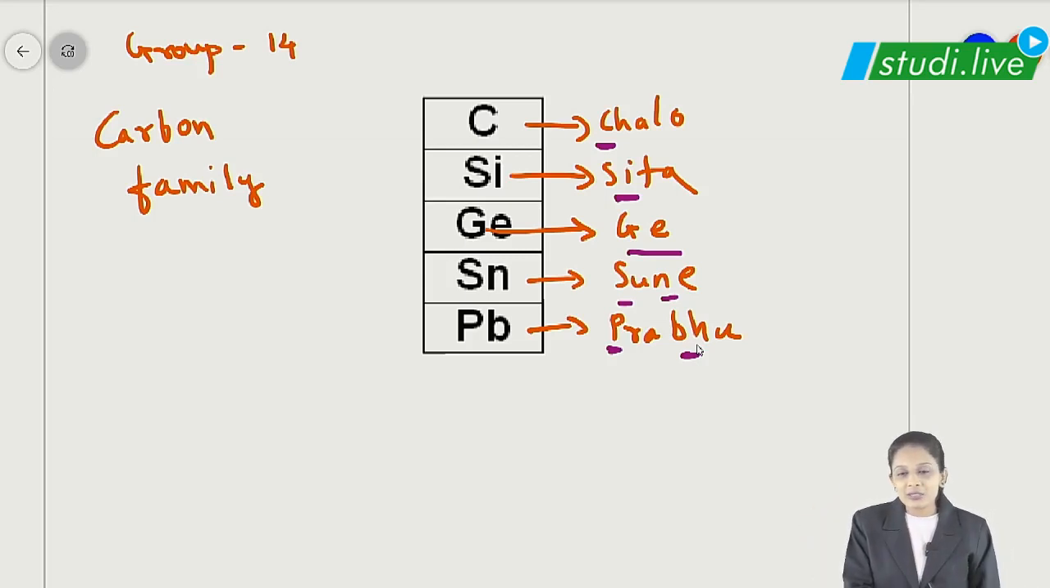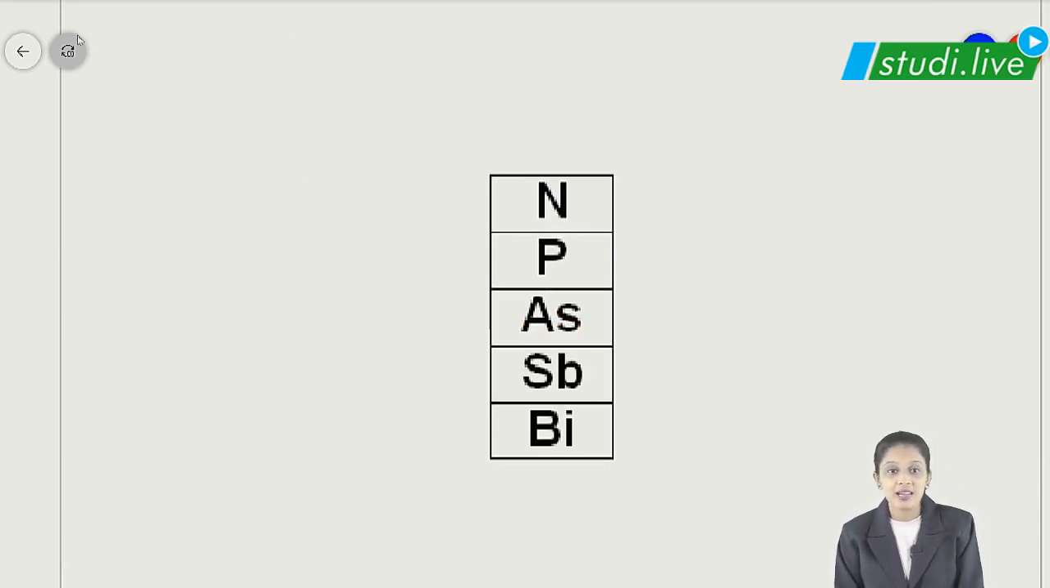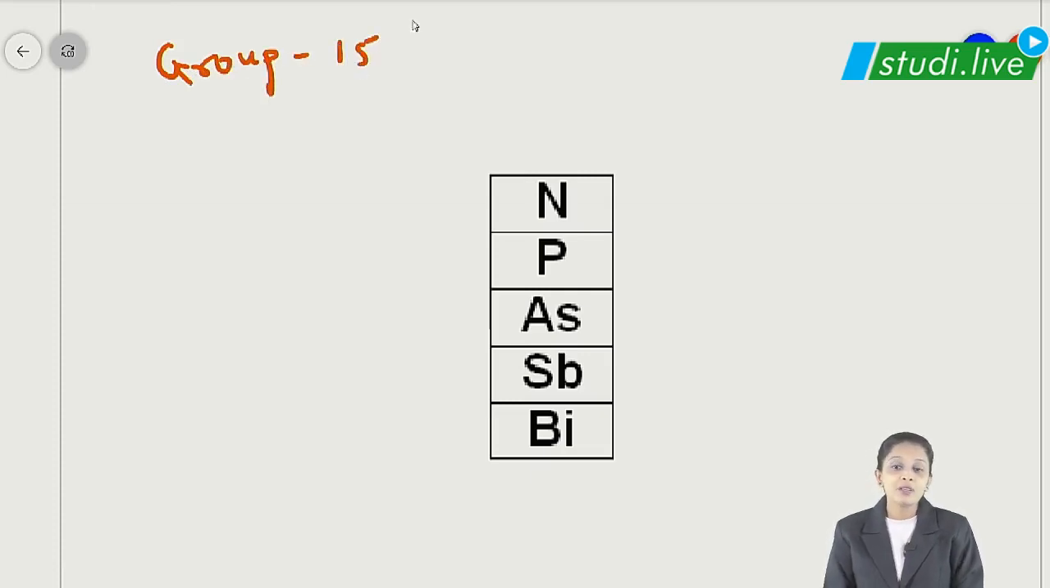Let's move on to our next group, group number 15. Yes, students? So students, we have our group 15 elements in front of us. Let me write first about the group 15 elements. But first, students, I want an answer from you: group 15 elements are called what? What will you say? Obviously, you are going to say, ma'am, nitrogen is the first element of this series. So obviously, we are going to name it